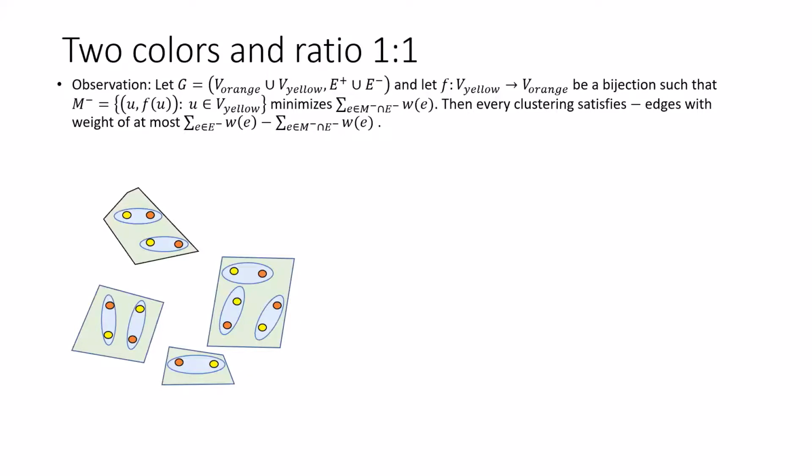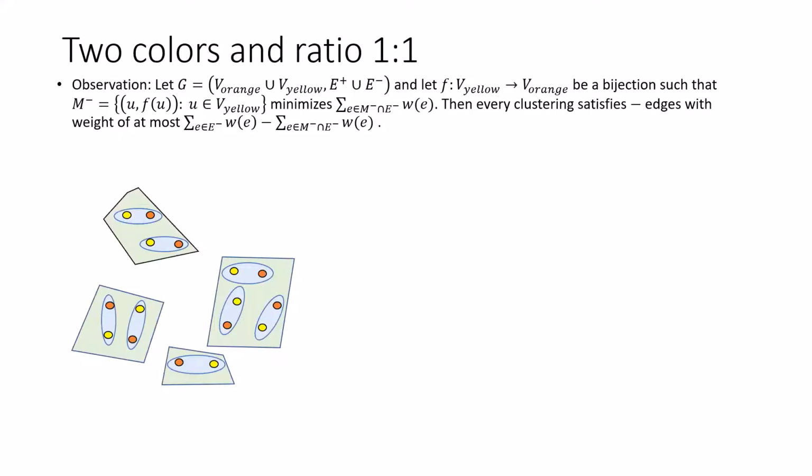So the observation says that if we can find the best matching between yellow nodes and orange nodes, such that the total weight of minus edges between matched nodes is minimized, then we can get an upper bound on the weight of minus edges which we can satisfy in any solution to that input. And that bound is the total weight of minus edges in the graph minus the total weight of minus edges which are matched in this best matching.